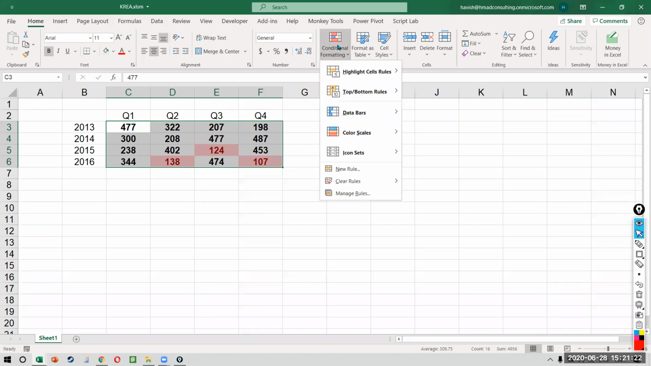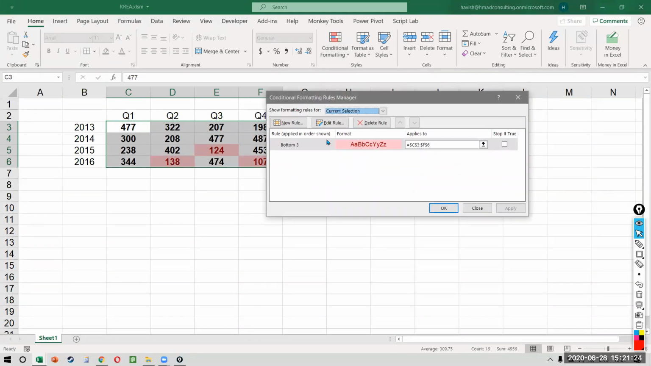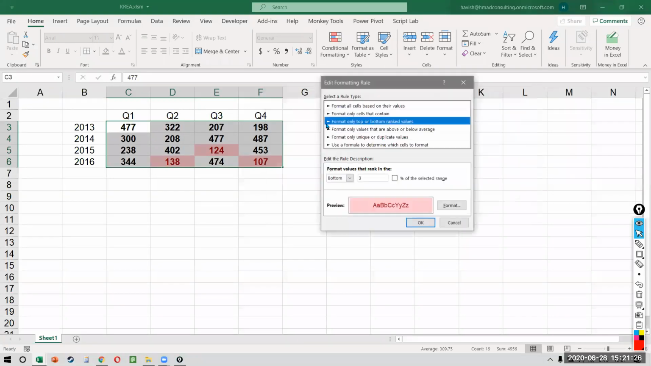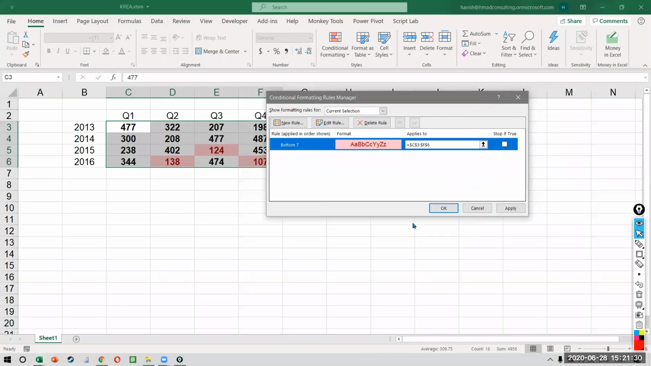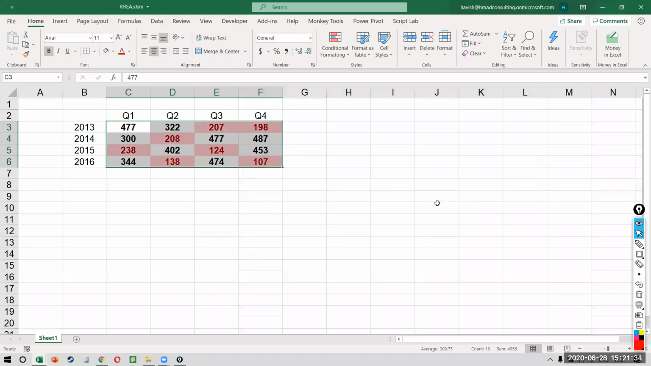You will have to go to conditional formatting, manage rules. You will go to the rule, edit, and you will say, okay, this is not the bottom 3, it is the bottom 7. Do you see how the user experience is not very nice? The conditional formatting option is brilliant. There's nothing wrong with that.